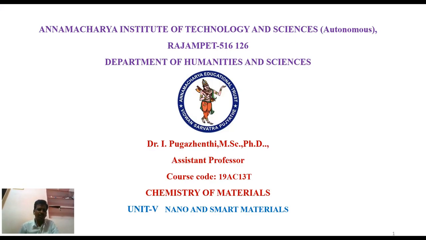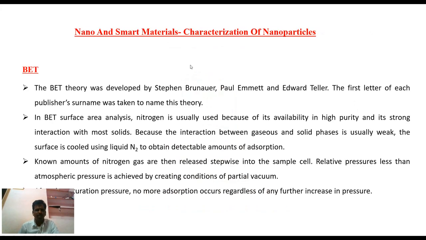In this session, we have to discuss characterization of nanomaterials. So, first one is the BET theory. This theory was developed by Stephen Brunauer, Paul Emmett, and Edward Teller. The first letters of these three names have been put together to call this theory the BET theory. This theory is used to analyze the surface area of nanomaterials.